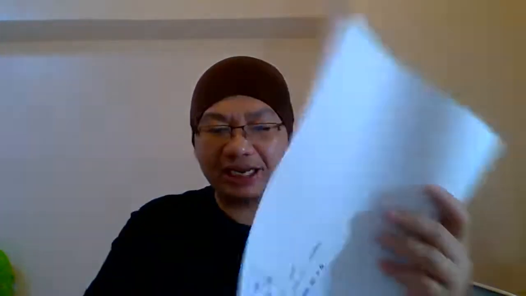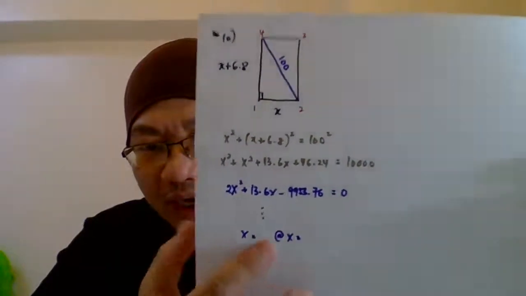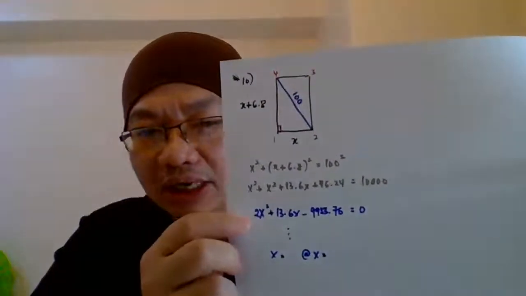So I leave it for you to do, and I want you to tell me what final answer you obtain from the calculation here. Someone calculate this one. Tell me what your x is here. We are supposed to get 2 values of x here because this is a quadratic.